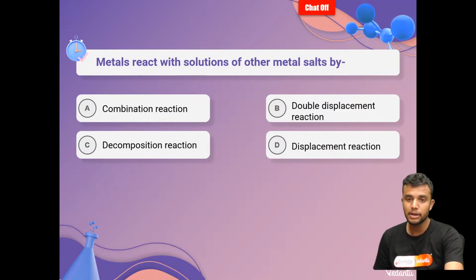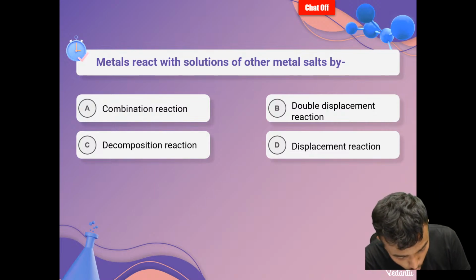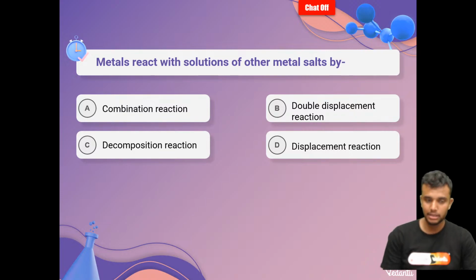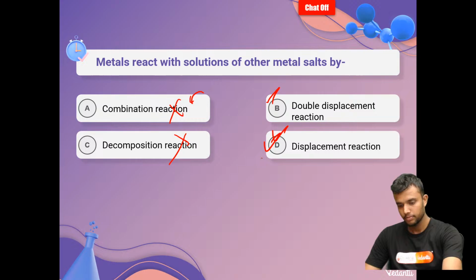Now it's quiz time. First question, metal reacts with solution of other metal salts by which reaction? Let us know in the chat session, students, the answer. Combination is not, decomposition is not also. The answer is option D.